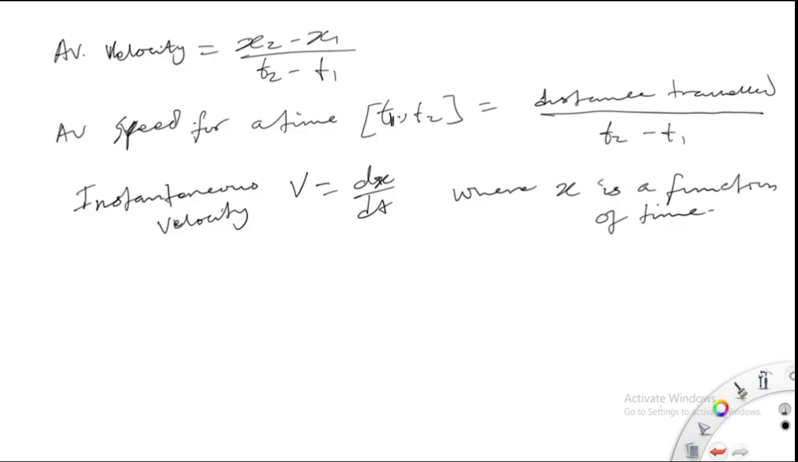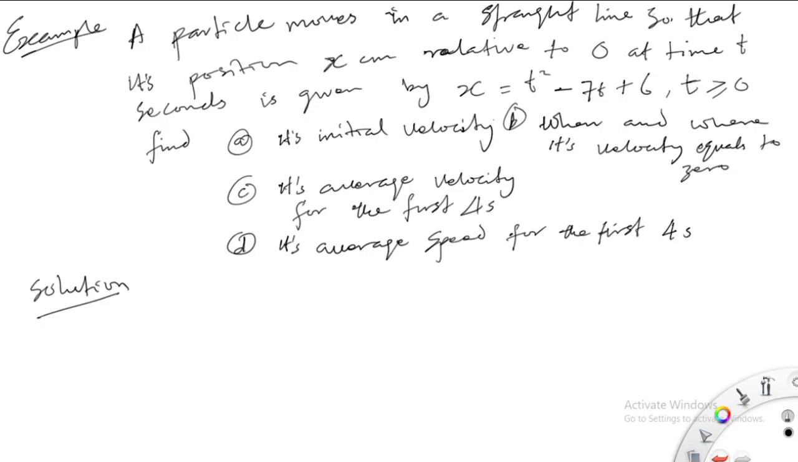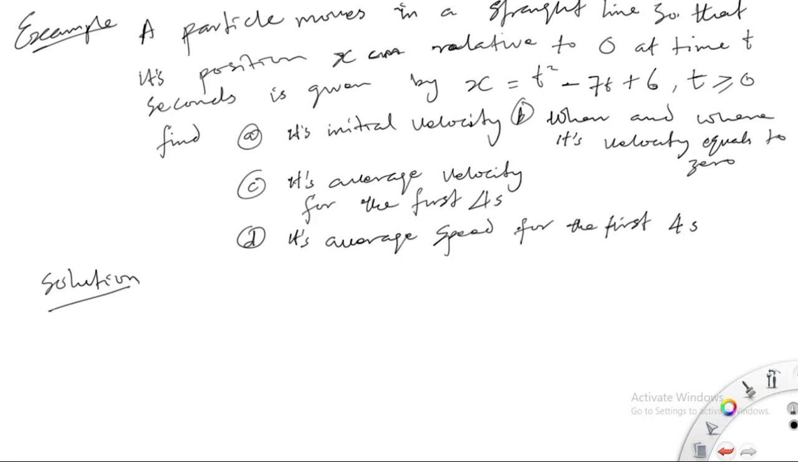So let's now consider an example. The question says a particle moves in a straight line so that its position x centimeter relative to O at time t seconds is given by x is equal to t squared minus 7t plus 6, at t greater than or equal to 0. The question says A, find its initial velocity. B, when and where its velocity equals 0. C, its average velocity for the first 4 seconds, and D, its average speed for the first 4 seconds.